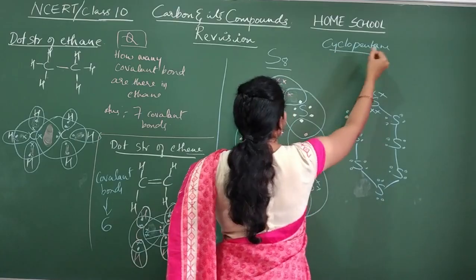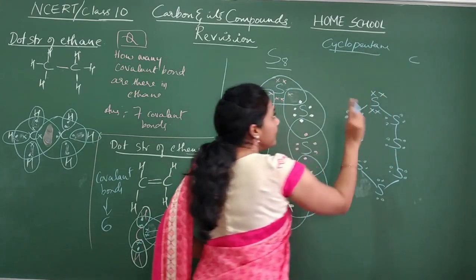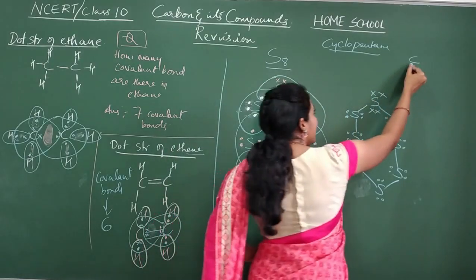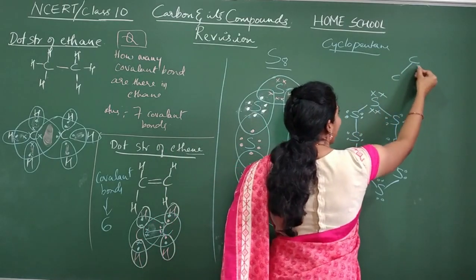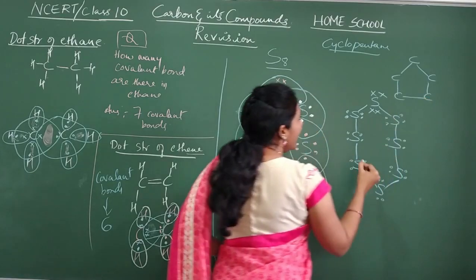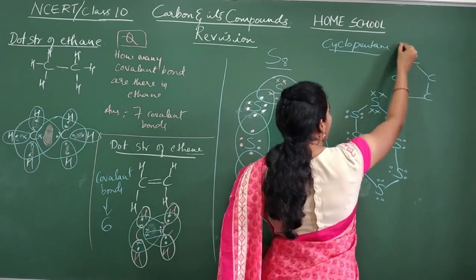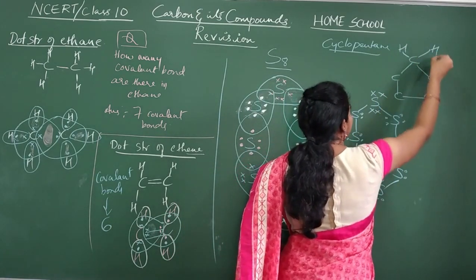Cyclopentane. Do you know the structure of cyclopentane? Pent means 5 carbon atoms. Cyclo means they are arranged in the form of a pentagon. Every carbon already has 2 bonds, and it wants 2 more bonds, so show them with hydrogen.